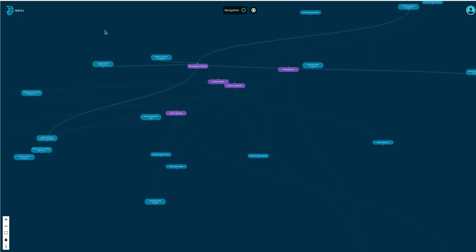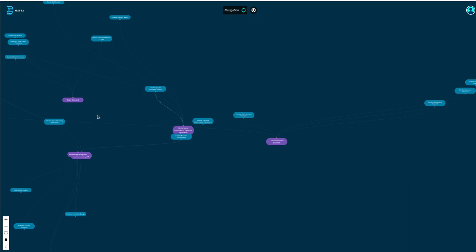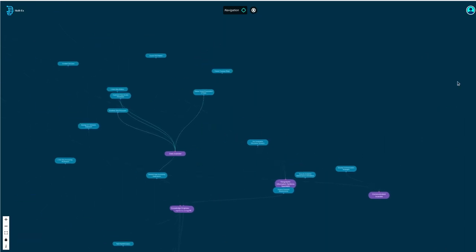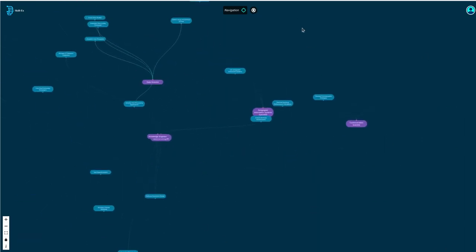But okay, if I've explored a lot, but I still want to go back to my home, like where my skills and the skills that I already have are. If you want to go back to that, you can click on this refresh button over here, and it'll automatically take me back to the first skill tree that I saw.